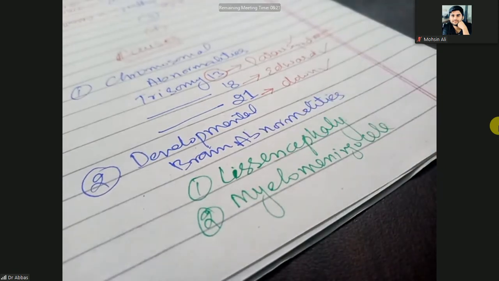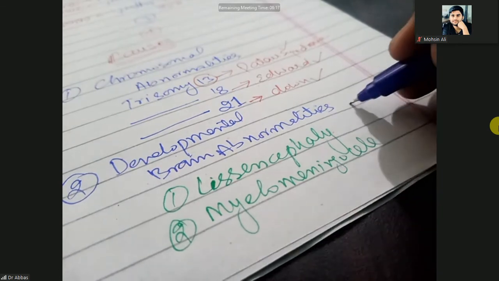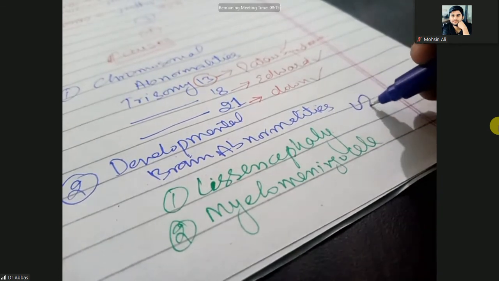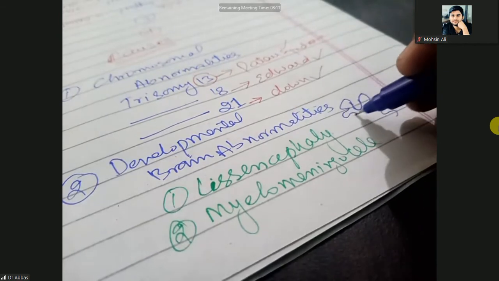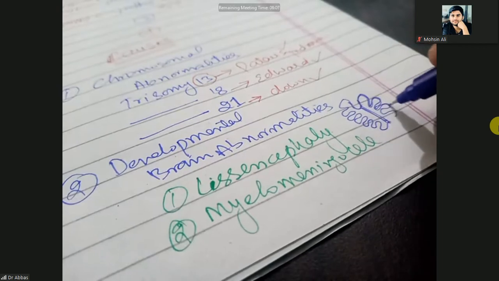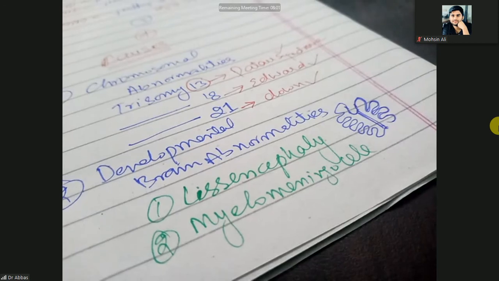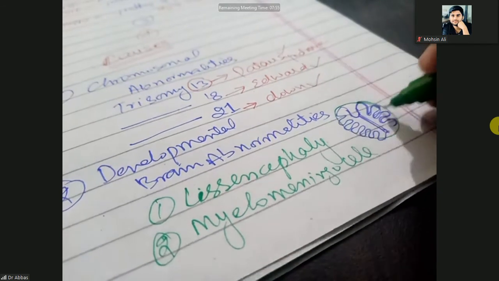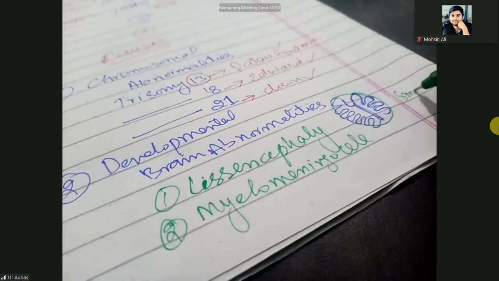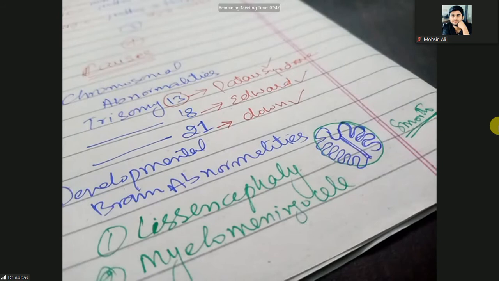Lissencephaly. So you know there are gyri and sulci on your brain. These are deep areas, and there are some upper areas in this hemisphere, right hemisphere, left hemisphere. There are sulci and gyri in the normal brain. But in this developmental brain abnormality, these are not present, and the brain appears smooth. There is no sulcus, no gyri.